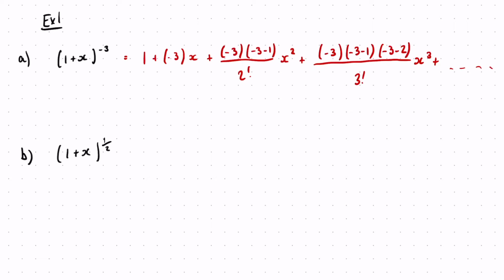Okay, which you can then just simplify down to 1 minus 3x plus 6x squared minus 10x cubed plus so on and so forth.